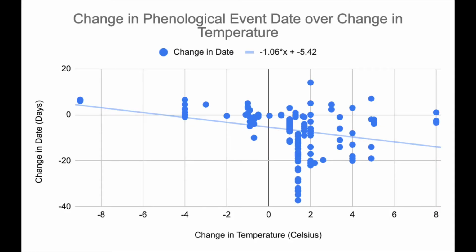What this means is that the results for this regression were statistically significant, but only 8% of the variability is explained by the change in temperature. We originally hypothesized to see a very strong correlation, so this was surprising, but it does make sense in terms of leaf phenology. There are many factors other than temperature that get evaluated when studying the subject. These include precipitation, elevation, and a variety of different thresholds involving temperature, such as a number of chilling days. With so many factors at play, it makes sense that temperature alone only explains so much of the variance in the change in phenological event date.